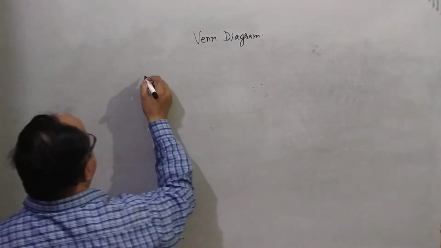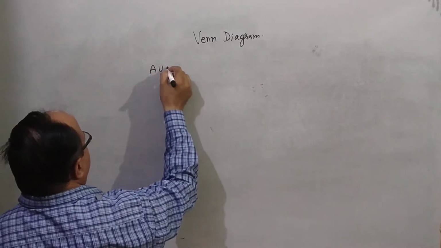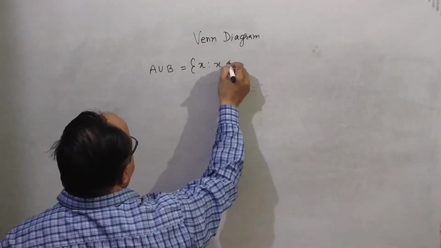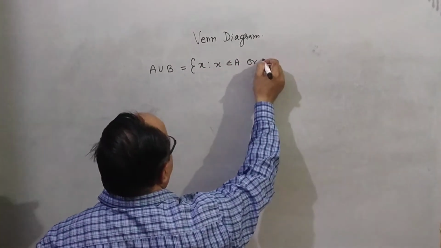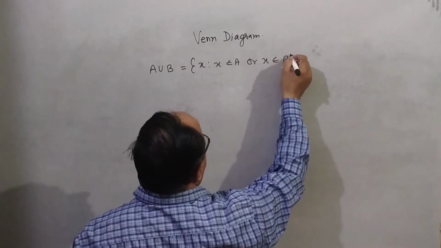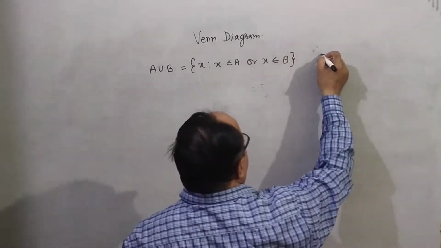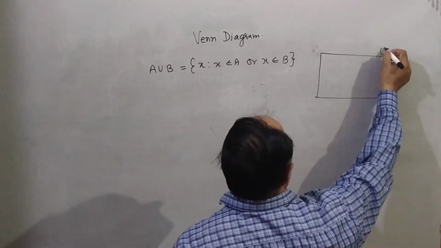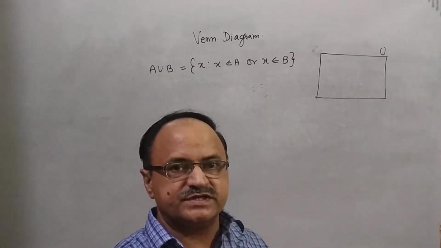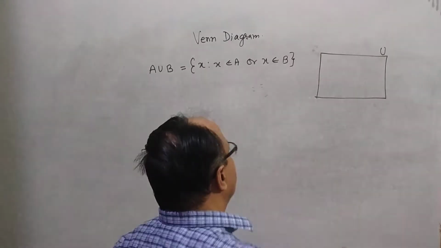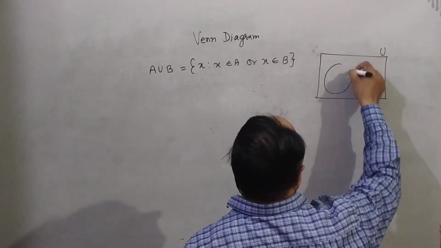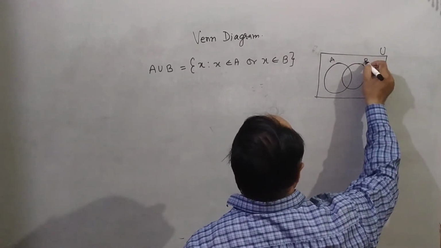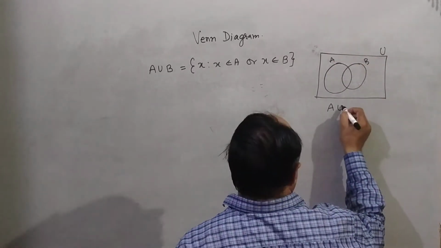Venn diagram. A union B. Mathematical definition: set of all x such that x belongs to A or x belongs to B. The Venn diagram of this: this is the universal set. The universal set is represented by the rectangle, and the sets are represented by the circles. This is A, this is B. A union B, Venn diagram.